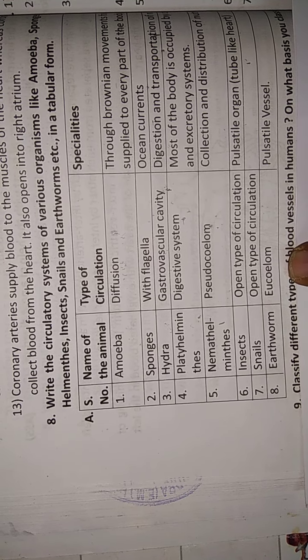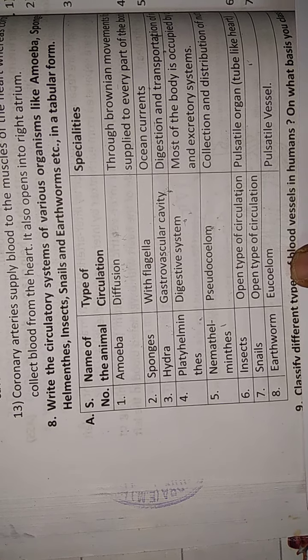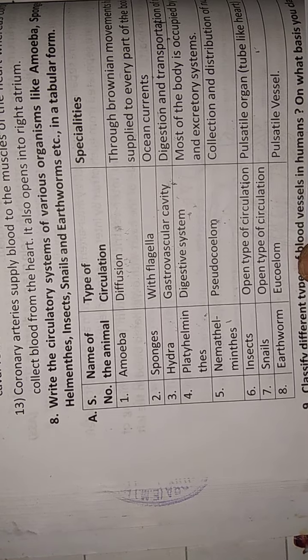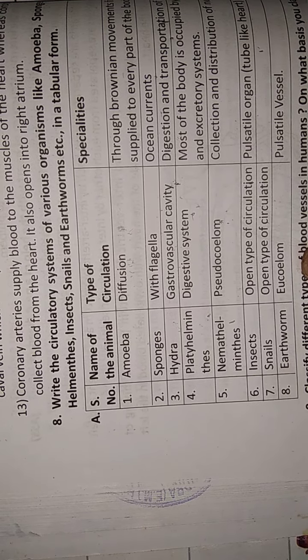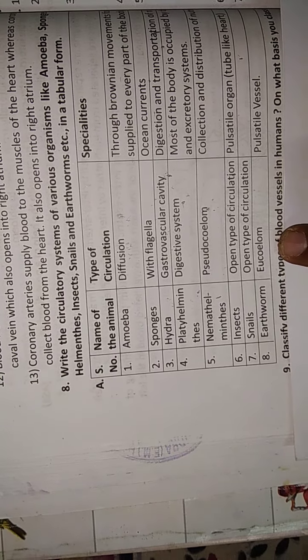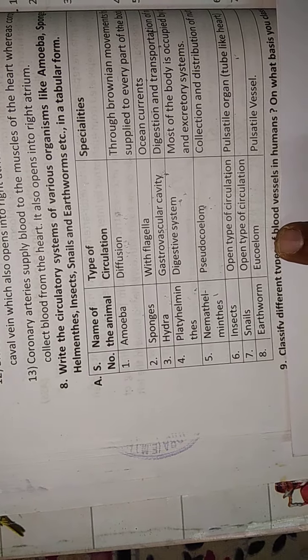So this is about how different invertebrates, from protozoans to echinoderms, have evolved their types of circulatory systems. First, amoeba: diffusion.